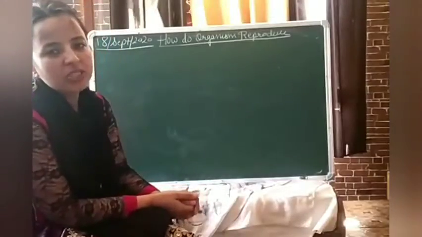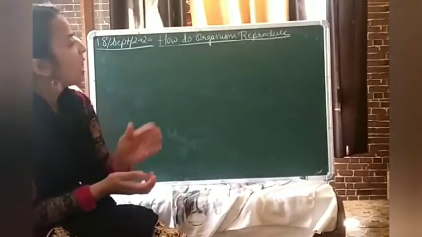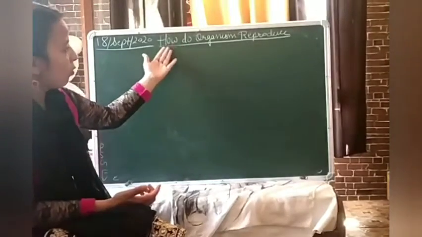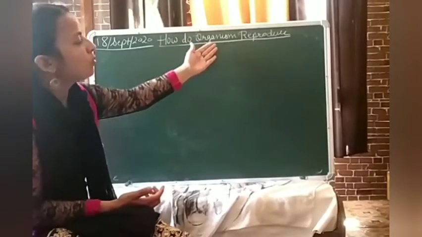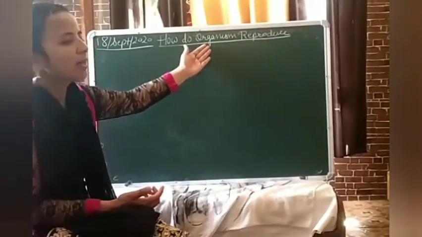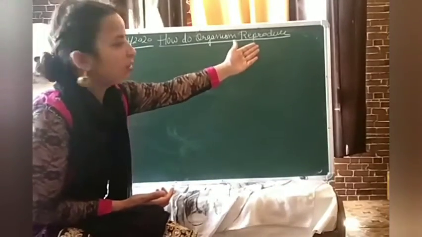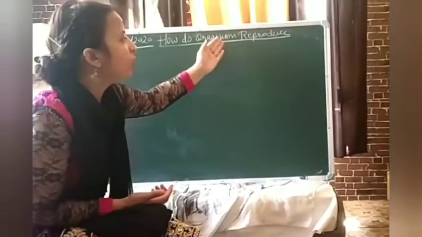Today I would like to start with my new chapter, that is how do organisms reproduce. First of all, students, you must know the meaning of each and every word. Organism means those individuals which contain organs. Reproduce, what does it mean? How they will form the individual of their own kind.